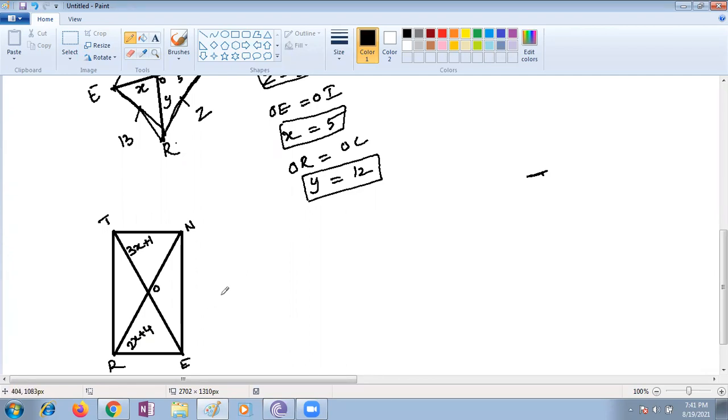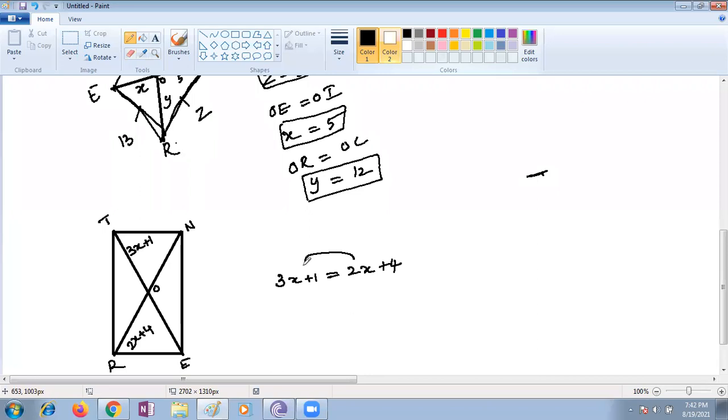We know that about rectangles. What do we know about rectangles? OT is equal to OE, OR is equal to ON. Both diagonals bisect each other. Can we equate both together? 3x plus 1 equal to 2x plus 4. Shall we equate like that? Yes or no, children? Yes, ma'am. Both are equal.